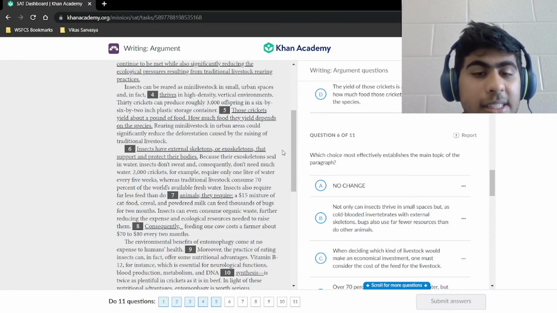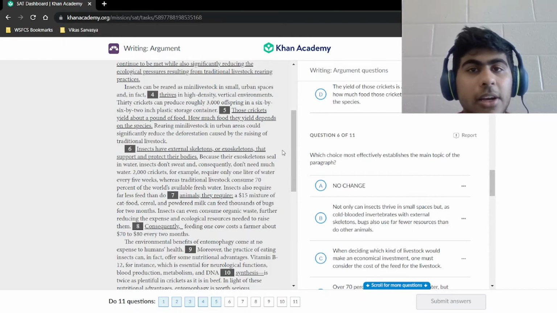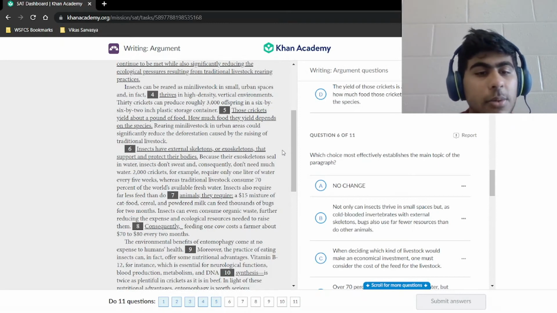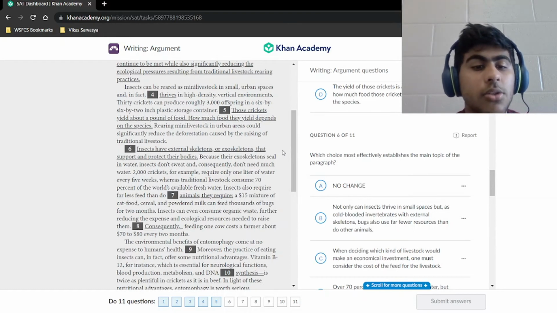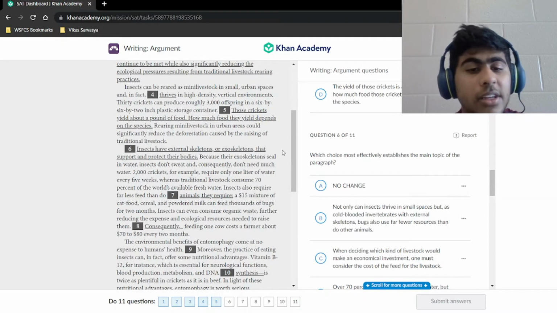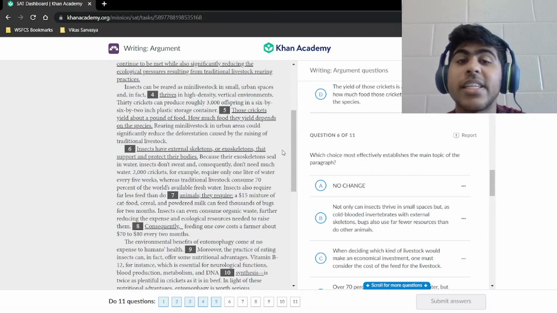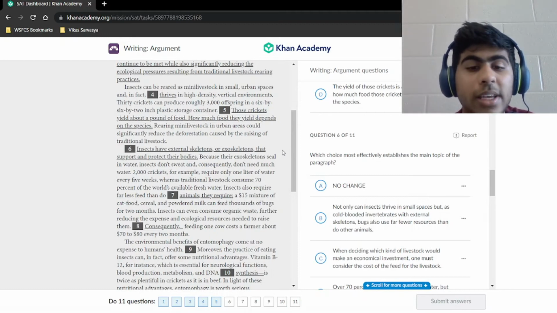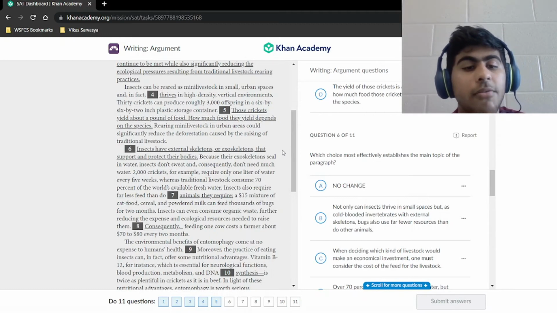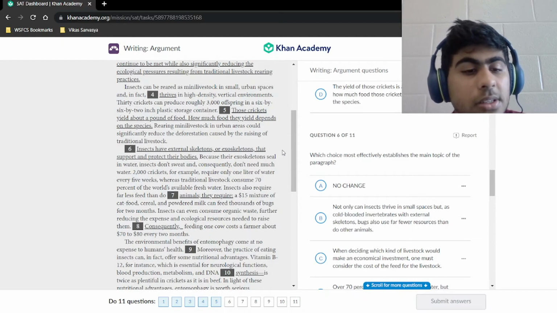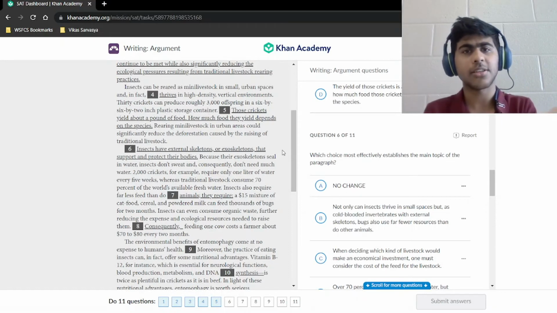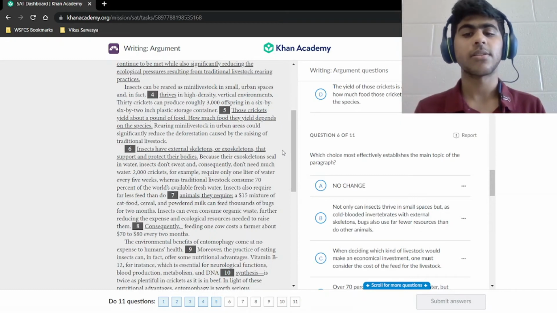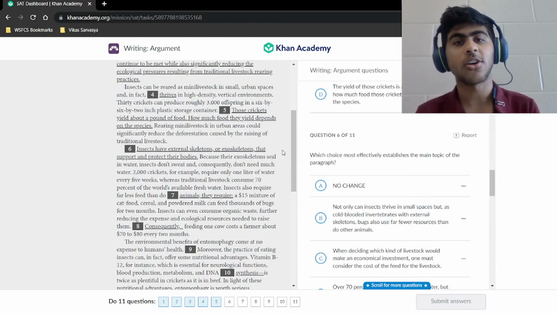That seems like an insane amount, right? It barely costs anything initially being able to feed all of this. We see that they barely even require any water. Seems like they're not requiring that many resources compared to the livestock. Thus, as insects even consume organic waste. You don't even need to buy them things. You can just take stuff that's already been waste that's going to get thrown in landfills or something, further reducing the expense and ecological resources needed to raise them. Consequently, feeding one cow costs a farmer about $70 to $80 every 2 months. So we see this huge divide between how much insects cost to raise and how much the livestock cost to raise.